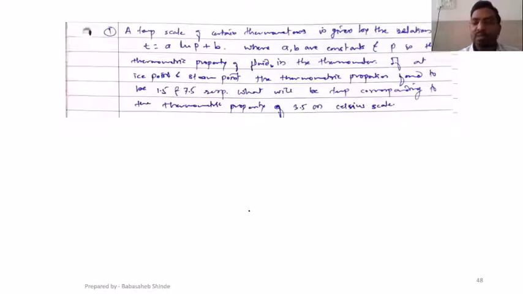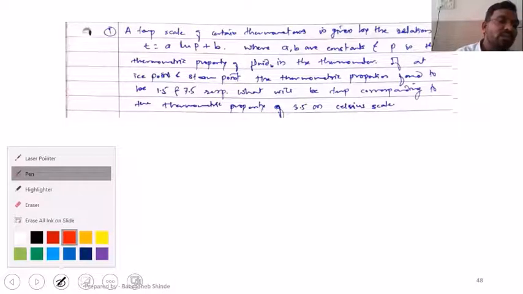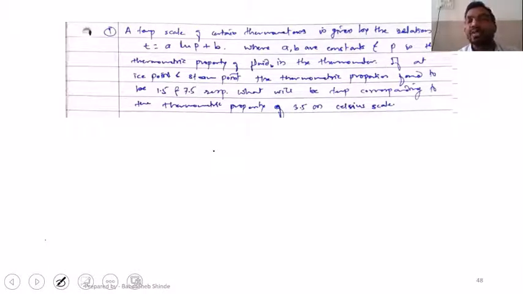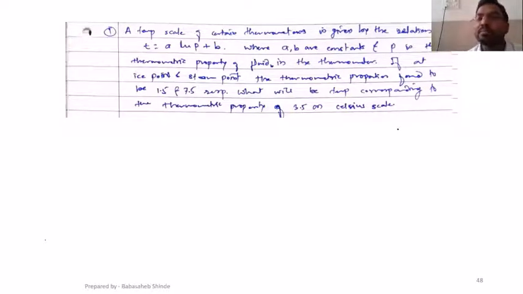Now we are done with the temperature measuring devices. So today we are going to start with numericals. There are two numericals that we are going to solve. We will solve them over here, but because of limitation of time, you need not solve these numericals. You just need to look at the screen. I'm going to solve them, and if you find any difficulty or don't understand anything, just bring it to my notice so that I'll cover that part again. For the first numerical, I'll read the statement, note down the given data, and then solve it.